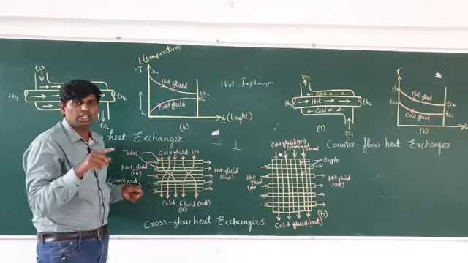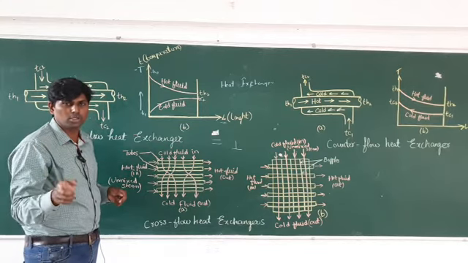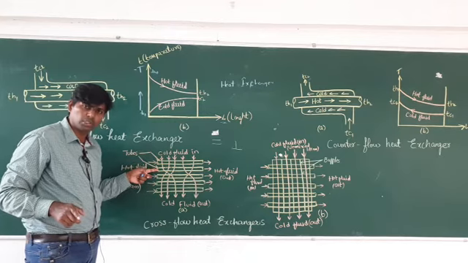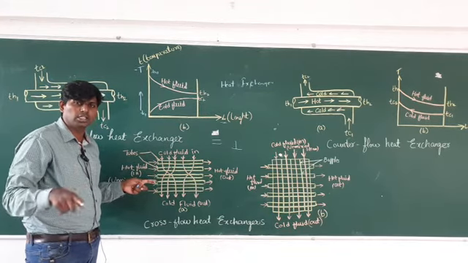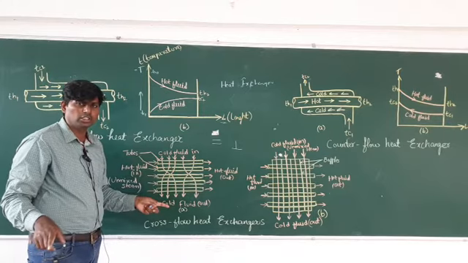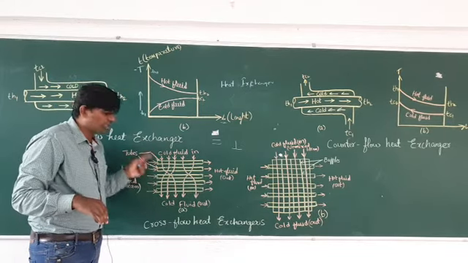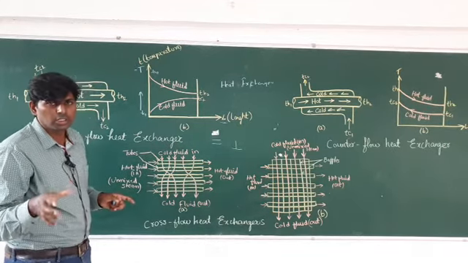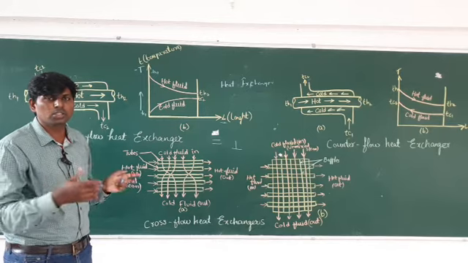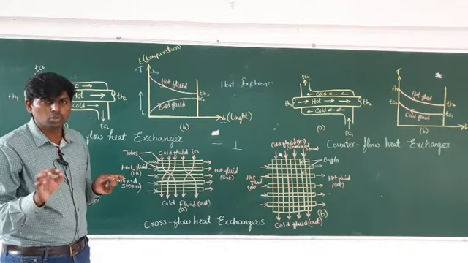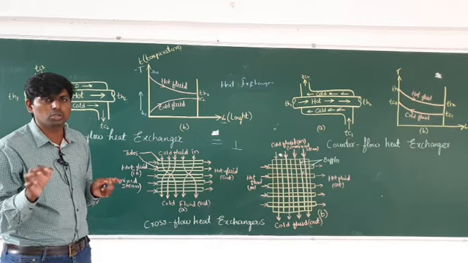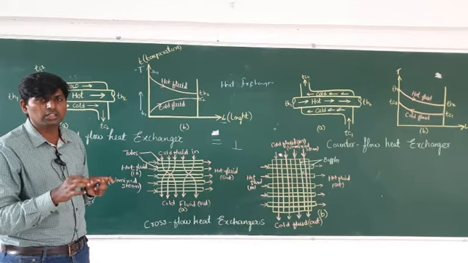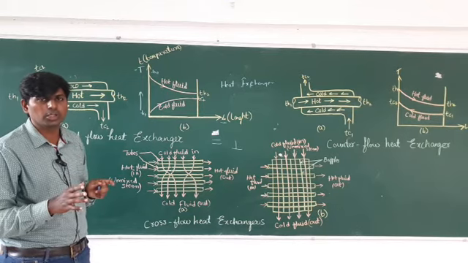Here you can't indicate TH1 and TH2, because only a single fluid will not be there. Here a number of fluids will be there. You can pass different types of fluid, so you can't indicate TH1, TH2, TC1, TC2 depending upon fluid. Either you can use the same type of fluid also, it's up to you. Whichever you want, for decreasing or increasing temperature, you will use the heat exchanger. It is used to increase as well as decrease the temperature. That is the function of a heat exchanger.